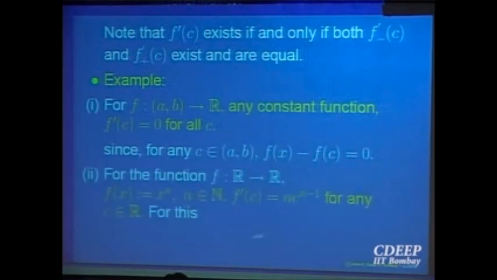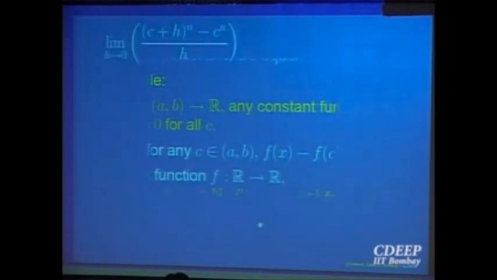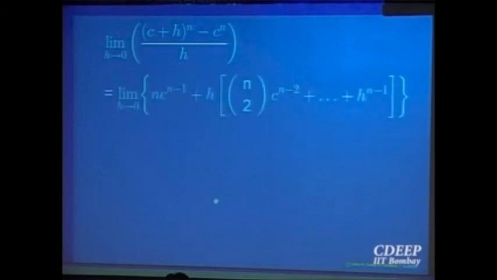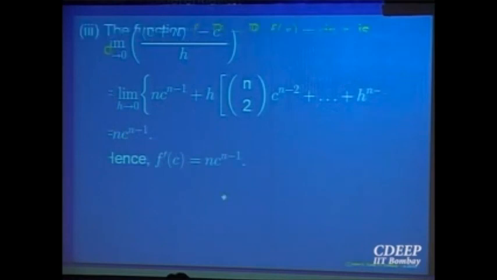x to the power n. All of you have done this calculation, so I'll just hurriedly go through. You want to find this limit, so expand this using the binomial theorem. That's what you normally do. Things cancel out, divide and take the limit, so that is n c^(n-1). All of you have done it, so I'm rushing through.